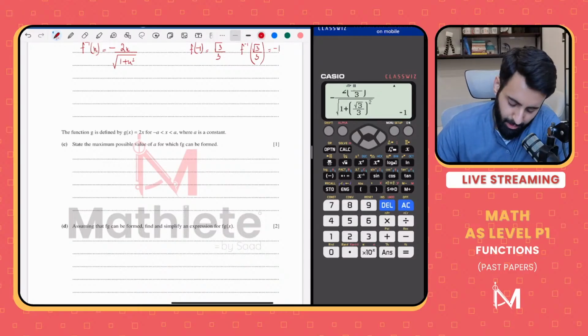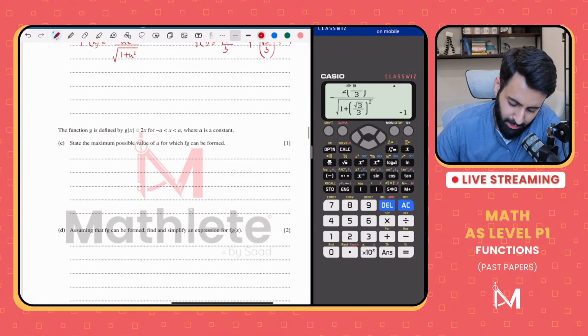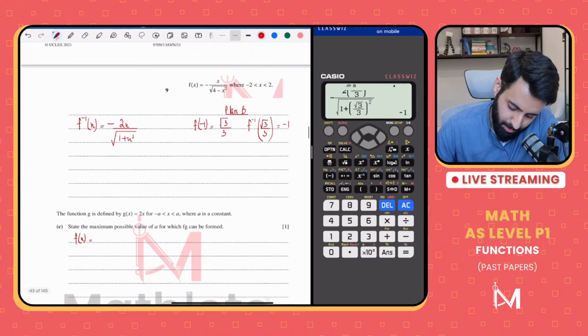Okay, anyway, so state the maximum possible value of a for which fg can be formed. So what's f of x? Here's f of x. F of x is minus x upon root 4 minus x squared. What's the domain? The domain is greater than minus 2, less than 2. Okay, what's g of x? G of x is 2x. What's the domain? Minus a to a.